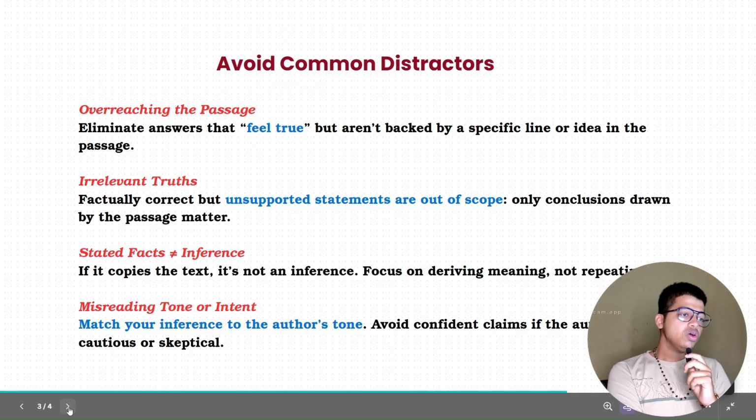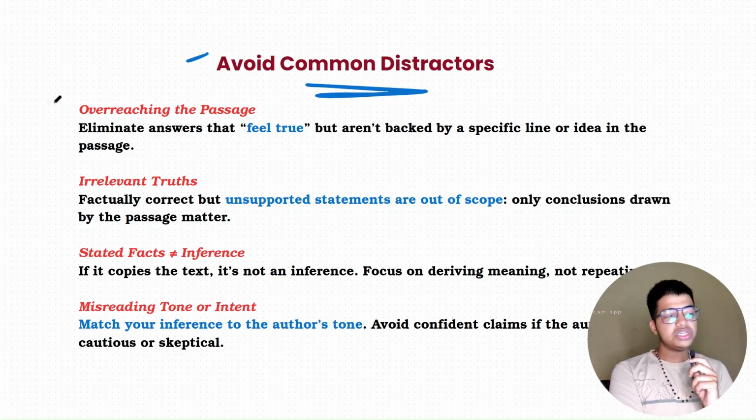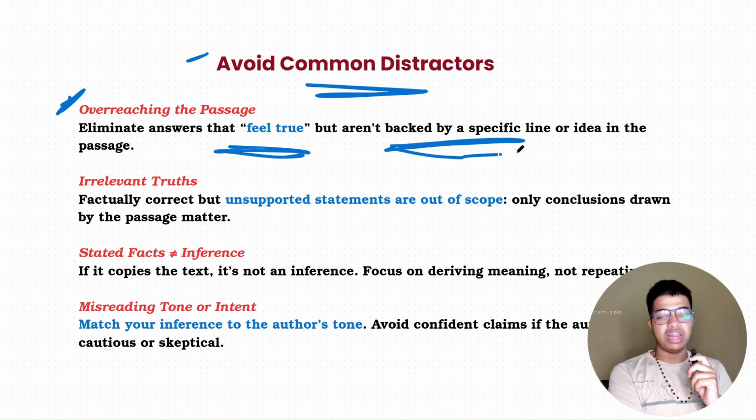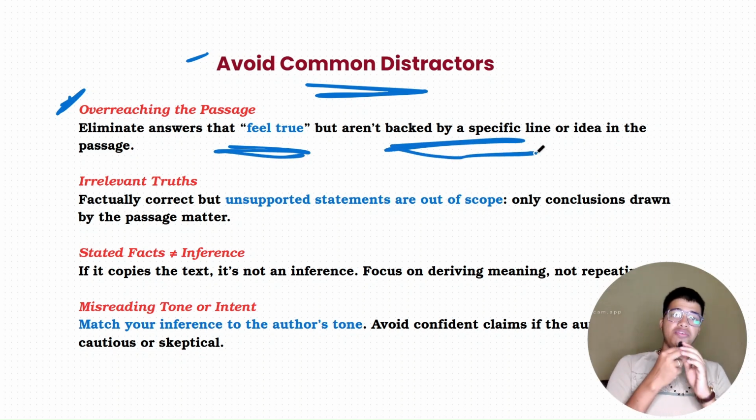Let us now go to the common distractors that you need to avoid. First is overreaching the passage. Eliminate answers that feel true but are not backed by a specific line. I have already told you that in inference you need not repeat a line, but you need to read between the lines and repeat that spirit.